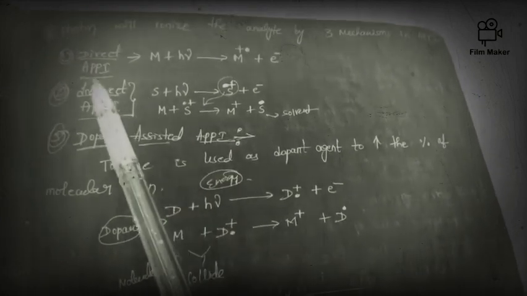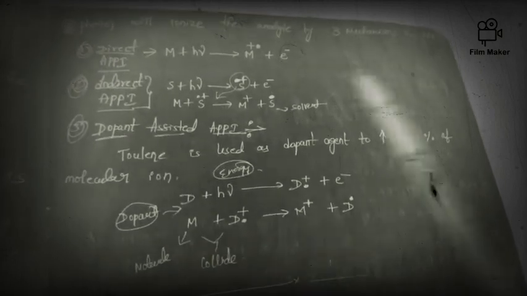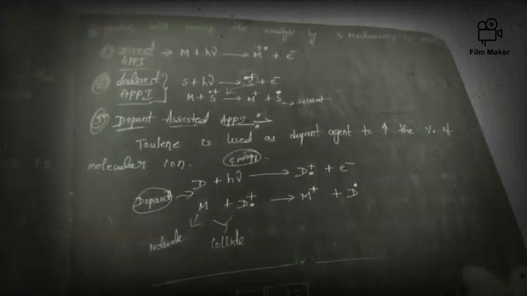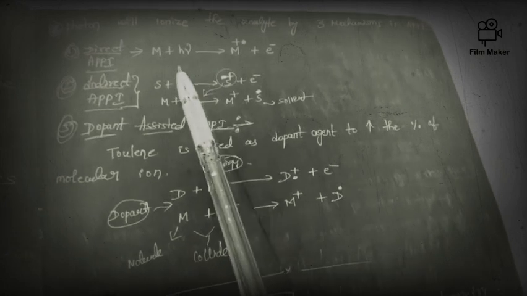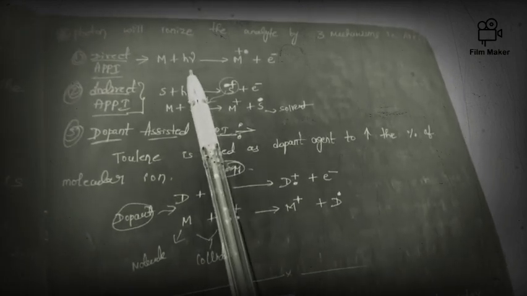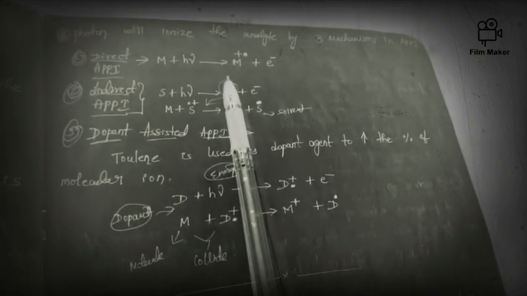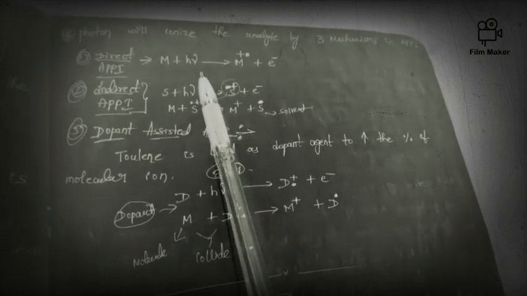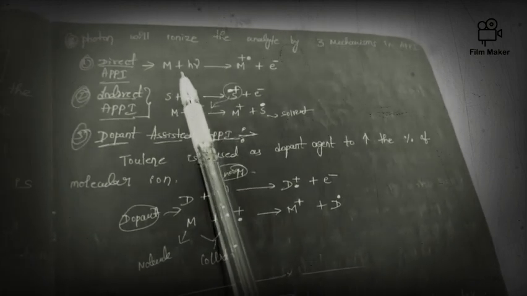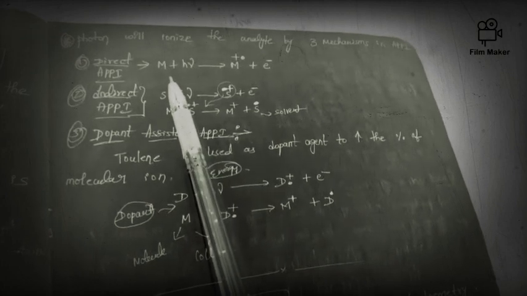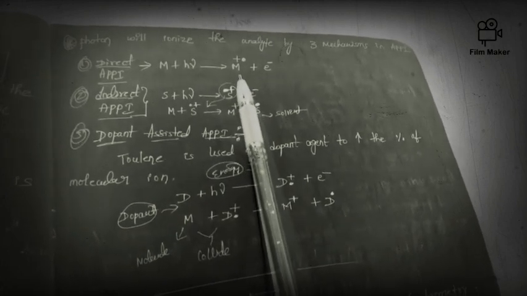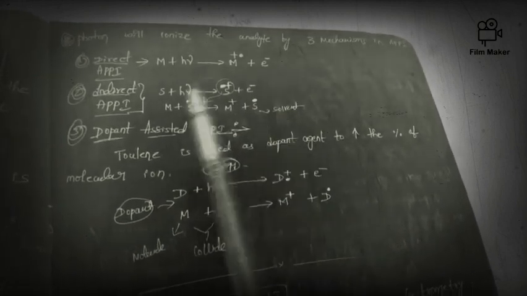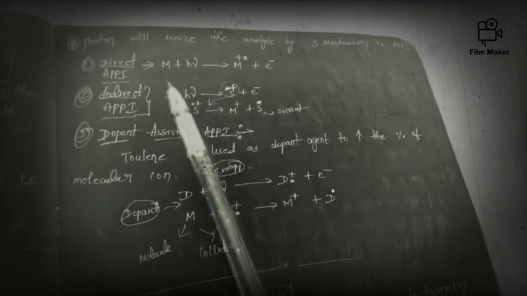First one, direct APPI, means direct atmospheric pressure photoionization. Here it is the direct method, friends. We already discussed this. Here the particular analyte, due to the photons, will get converted into the radical cation. So here the direct conversion will occur.